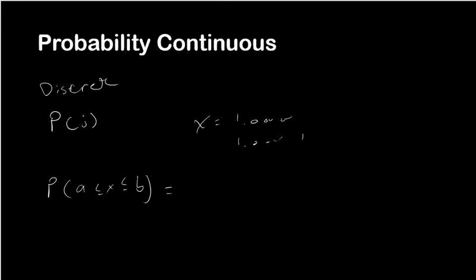And here in continuous probability, it's going to be equal to the integral from a to b of what's called the probability density function, which is going to be extremely important for us, times dx.